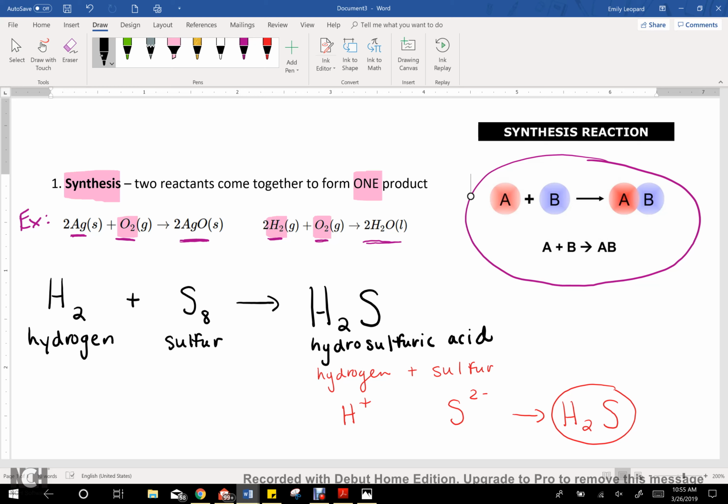And so then after you finish writing a product is when we need to go back and balance our equation to make sure that the number of the elements in our reactants balances out with the products. Okay? So for example, I've got 2 hydrogens on my reactant side, 2 on the product, so that looks good. But if I take a look at my sulfurs, I've got 8 sulfurs on the left and only 1 on